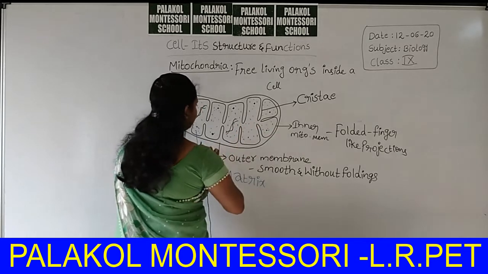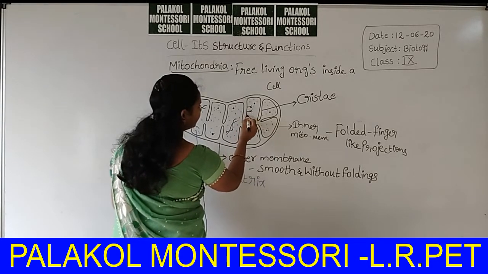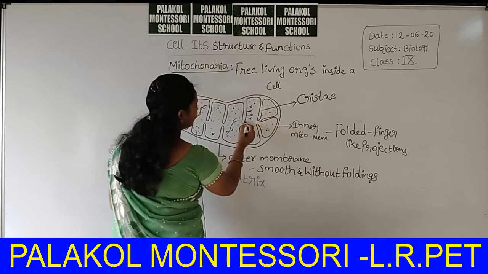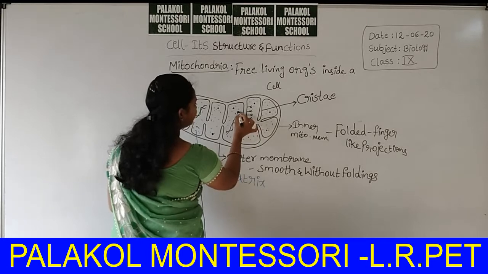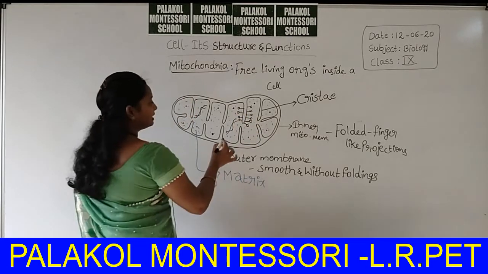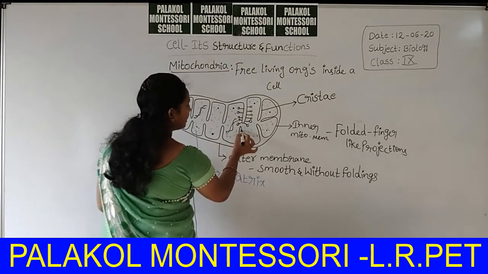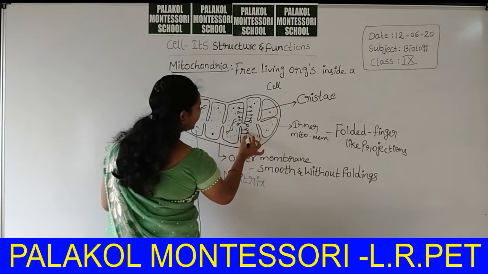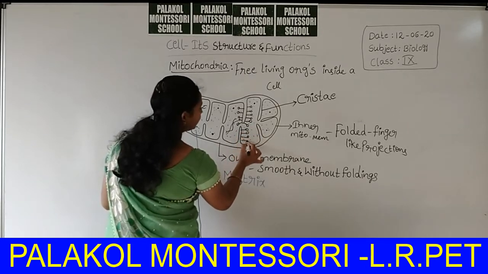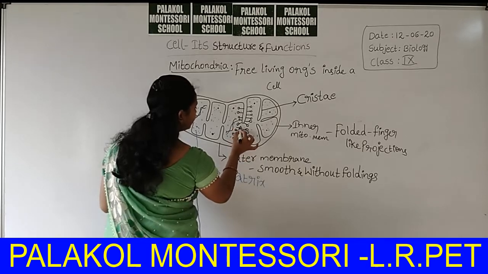Then these cristae have some particles scattered into the matrix. These are attached at one side to the cristae and the remaining body floats freely in the matrix region.